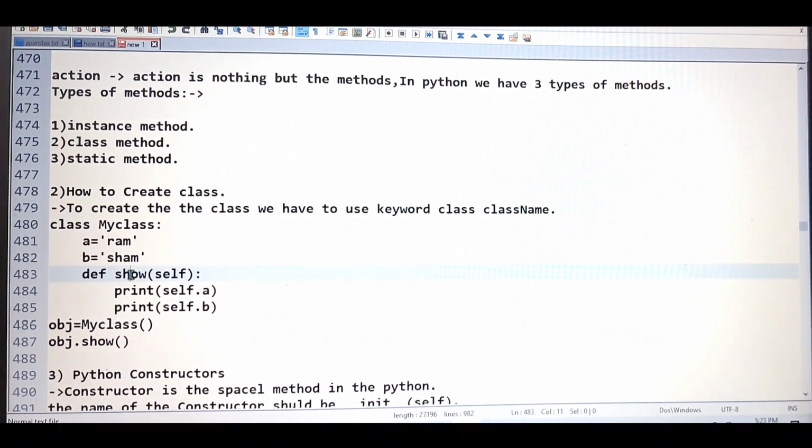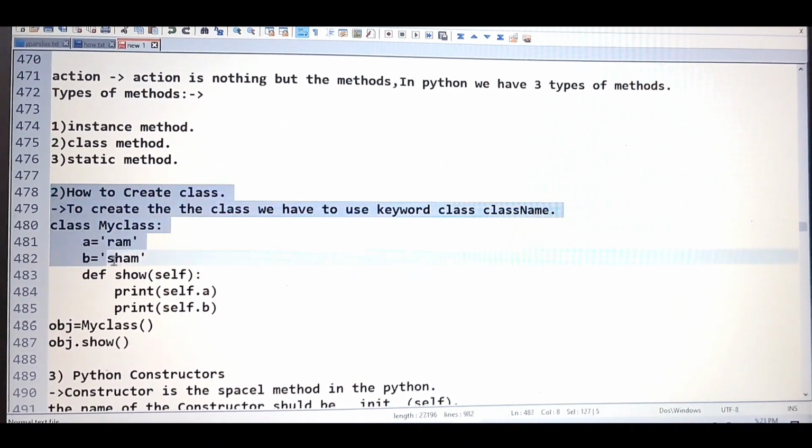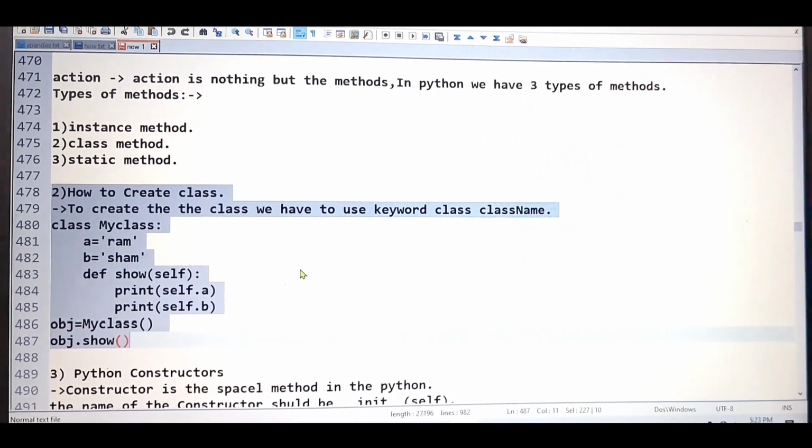And here we have created the object of the class, and here we are calling that particular method. Because if you want to call the method which is present inside the class, you have to create the instance of a class, and with the help of that instance reference variable, you can call that particular method which the class has. Even if you are not getting this, how to create the class and how to create the object, don't worry, I will create it and show you. Give me 1 second.